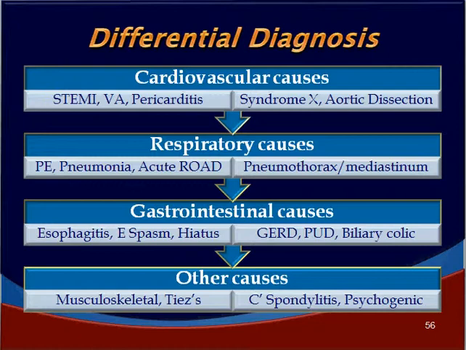Respiratory causes like pulmonary embolism, pneumonia, acute obstructive airway disease, pneumothorax and pneumomediastinum. Gastrointestinal causes like esophagitis, esophageal spasm, hiatus hernia, GERD, gastroesophageal reflux disease, peptic ulcer disease and biliary colic also mimic acute coronary syndrome presentation very much. Other causes include musculoskeletal conditions, Tietze syndrome, costochondritis, cervical spondylosis, and of course psychogenic causes of chest pain.